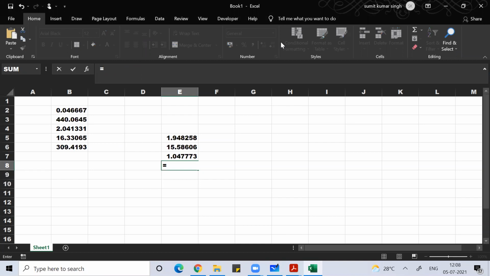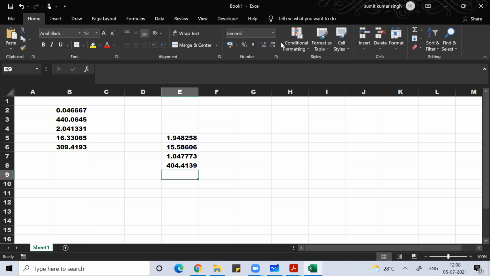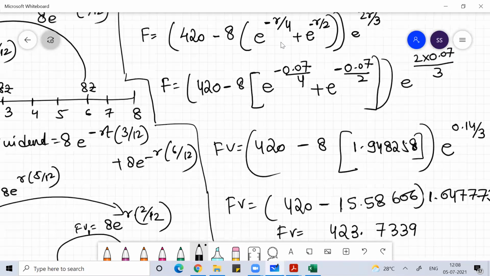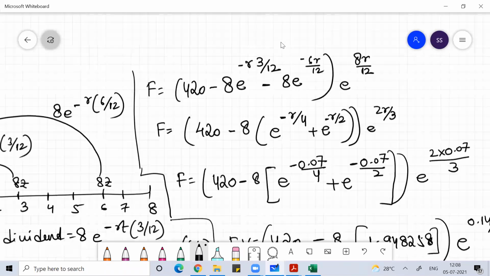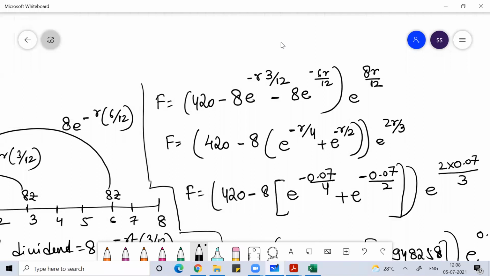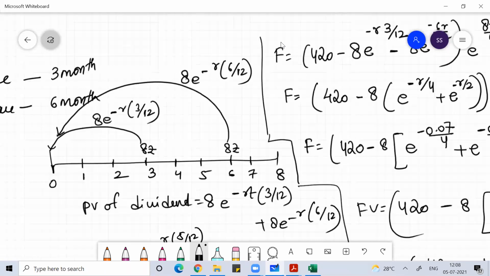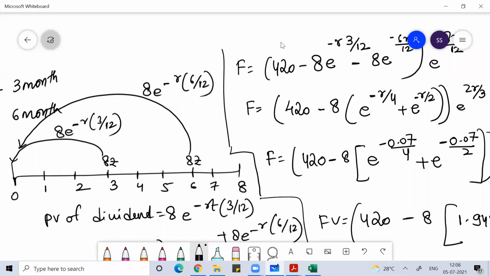One, 420 minus this, 404. This is after 3 months, right? After 3 months and after 6 months, right? So somewhere there is a mistake. One minute. This is after 3 months. This is after 6 months.